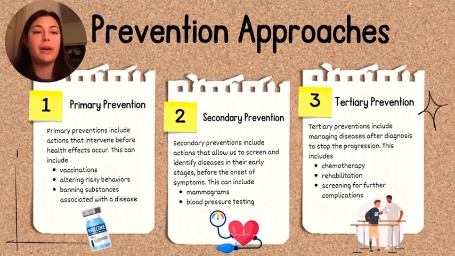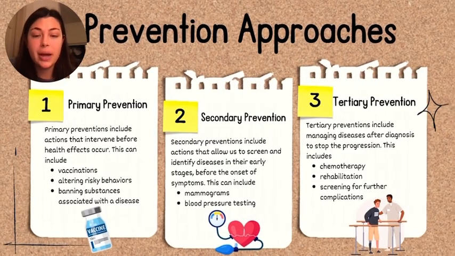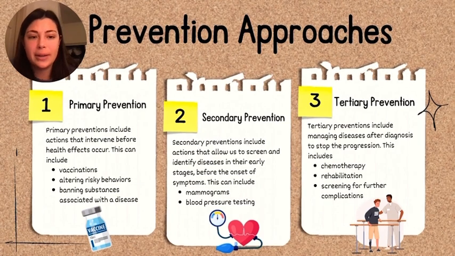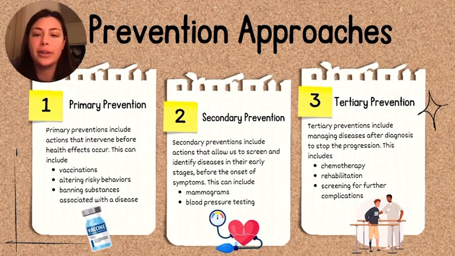Overall, in public health, we have 3 different types of prevention approaches: primary, secondary, and tertiary. Throughout this class and within the book, we talked about these types of preventions, and this slide just goes over the general gist of them. Primary preventions include actions that intervene before disease occurs, including vaccinations, altering risky behaviors, and banning substances associated with the disease, including tobacco, nicotine, etc.